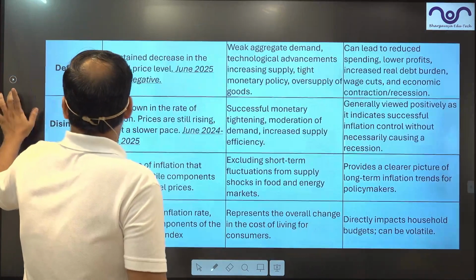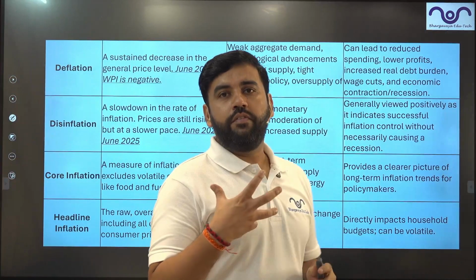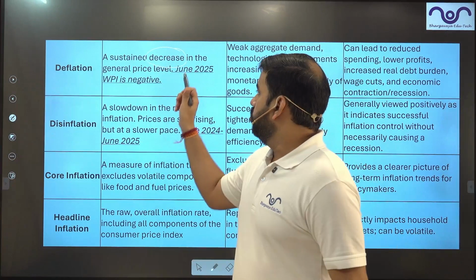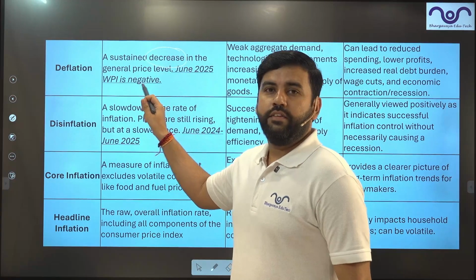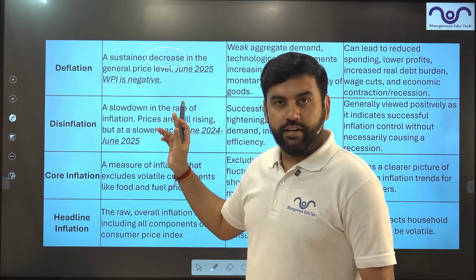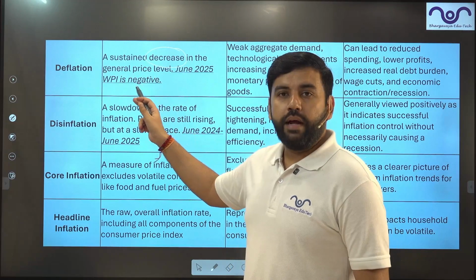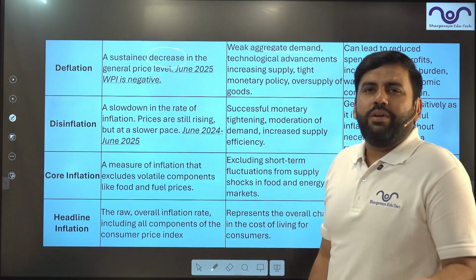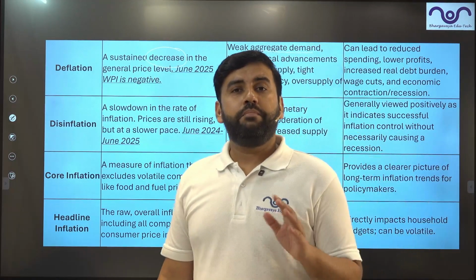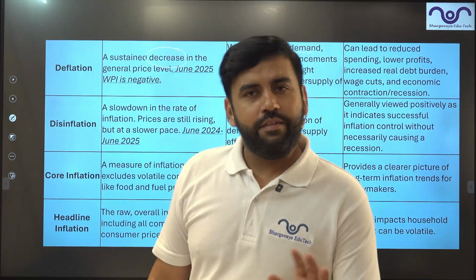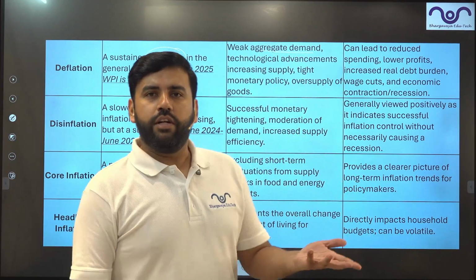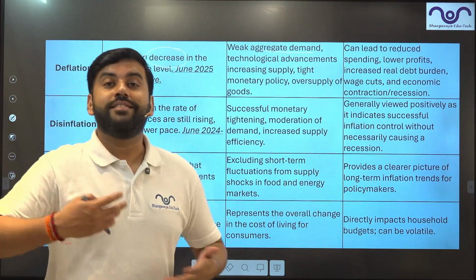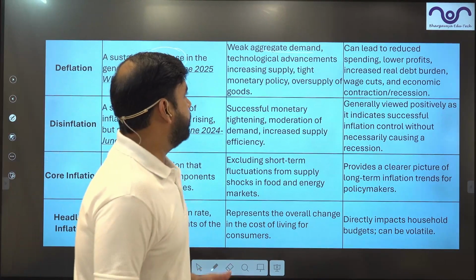Then comes the other. So we have deflation. Deflation basically means a decrease in prices. So June 25, WPI is negative. This is deflation, guys. In the latest trend, we have seen prices are declining. Why does it happen? Aggregate demand. People are not demanding. If people are not demanding, the producers are ready to sell even at cheaper prices. So they're not concerned a lot about the price decrease.